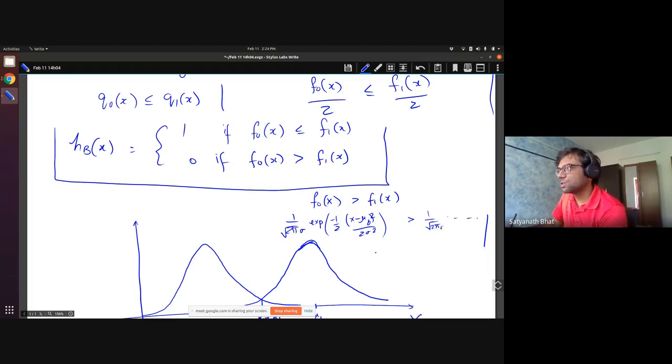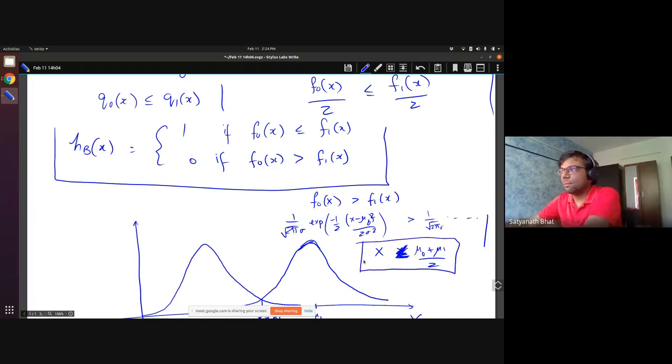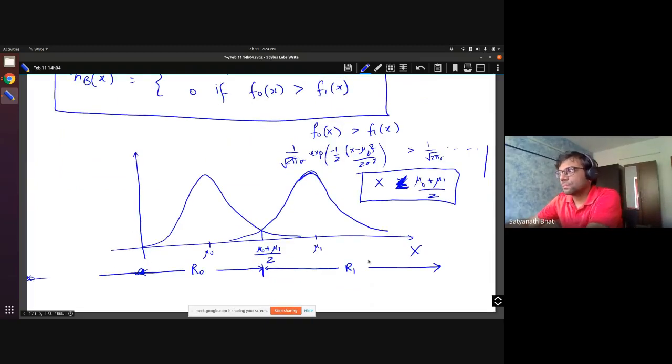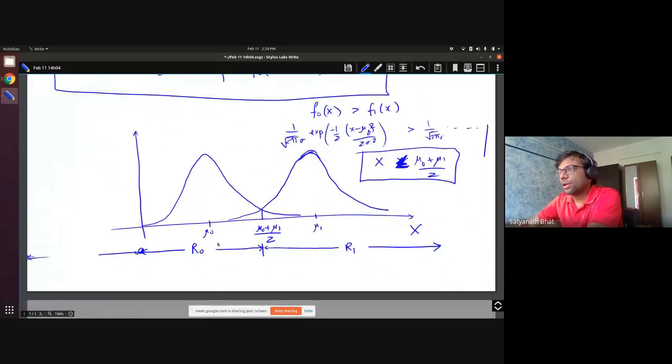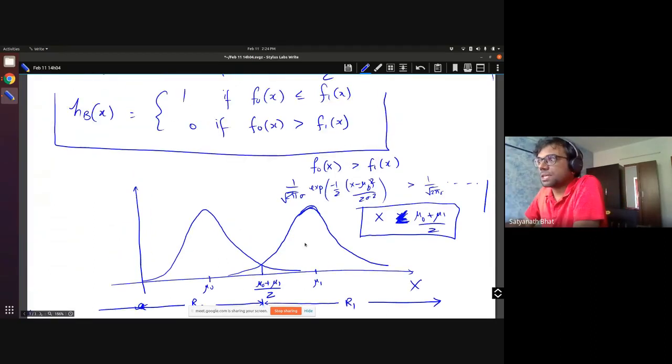If you simplify this and do it properly, you'll get x should be less than mu0 plus mu1 by 2. So if you expand this, take log on both sides and cancel out things, you will get this. This is what intuitively makes sense also. So this is the base classifier for the special case, and we are going to use this to prove the optimality of a general classifier also. If you have any questions for this special case, do let me know.